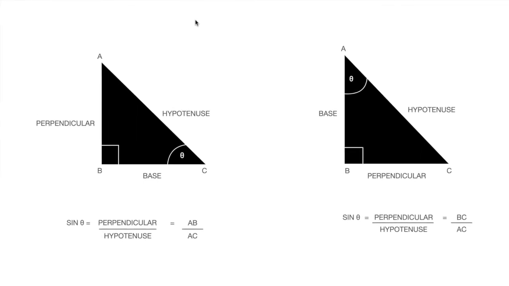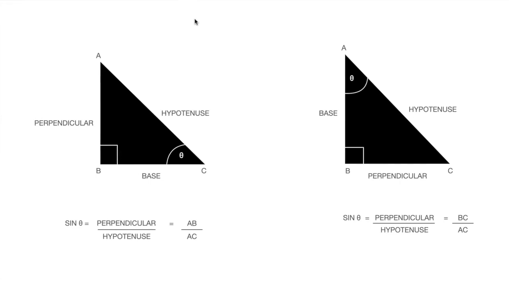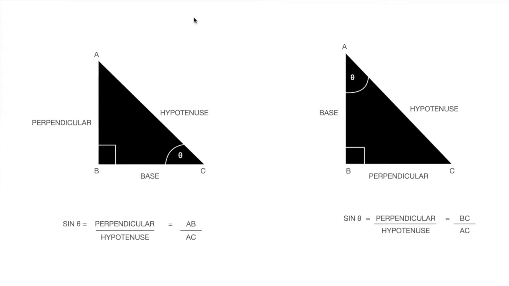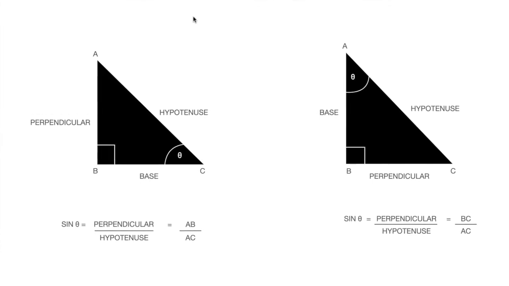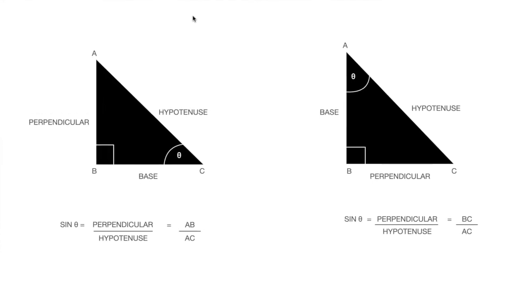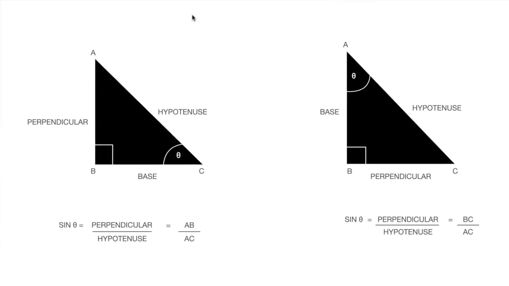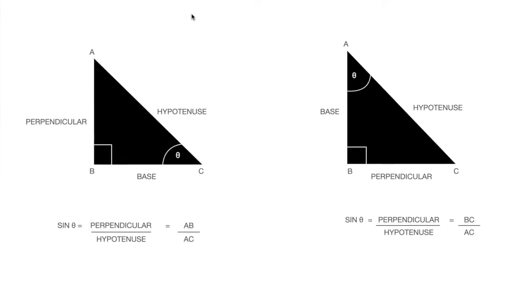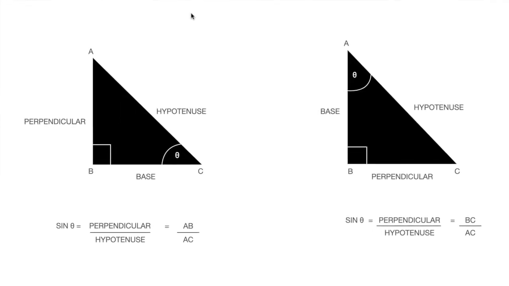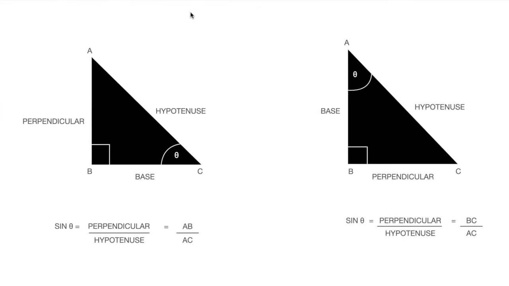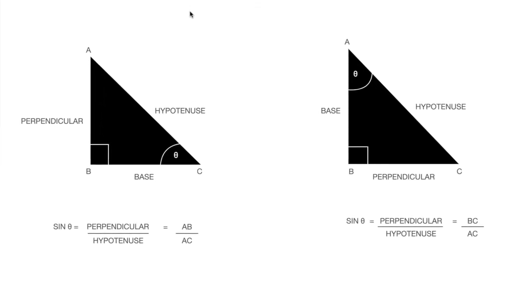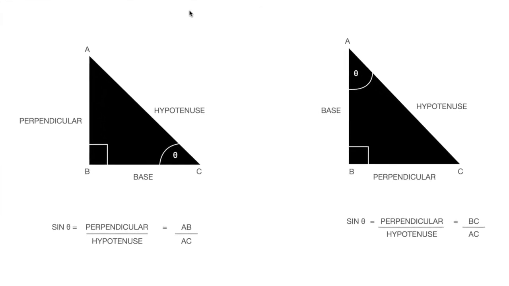So what will be the value of sine theta in the first diagram? Tell me. We know sine theta is equal to perpendicular upon hypotenuse. What's perpendicular in the first picture? It's AB upon what's hypotenuse in the first picture? It's AC. So sine theta becomes AB upon AC. Is this clear? Okay, very well. Let's move on to the